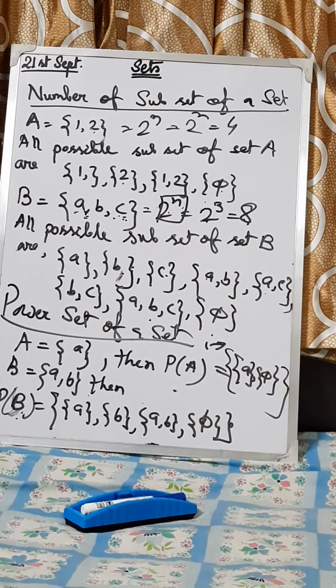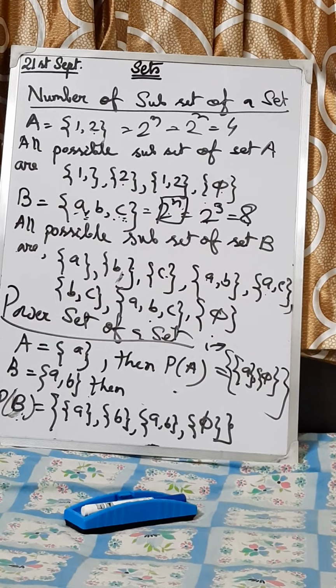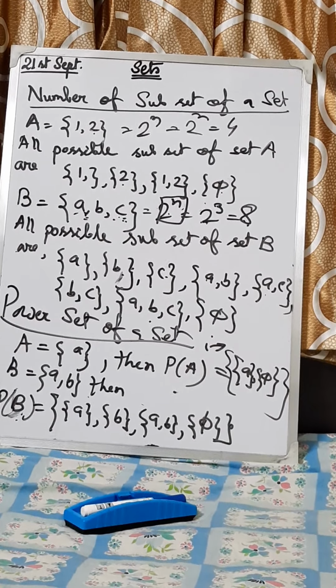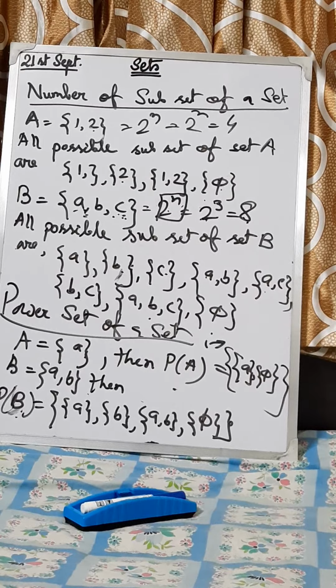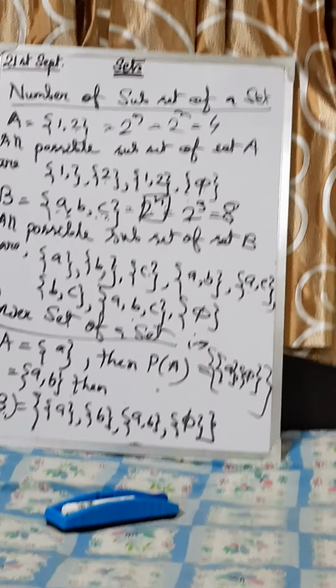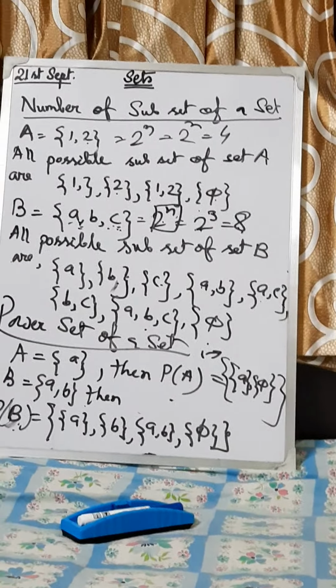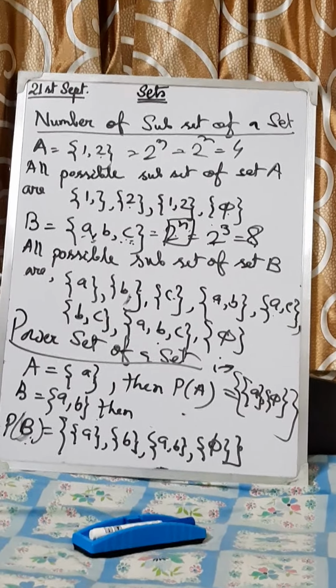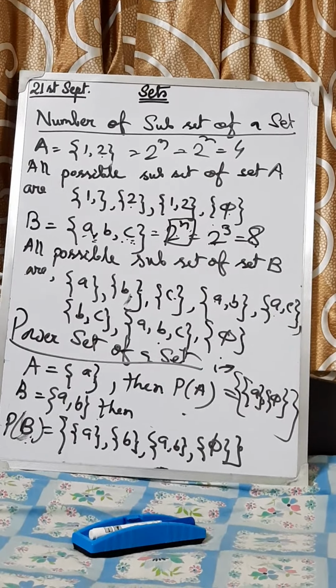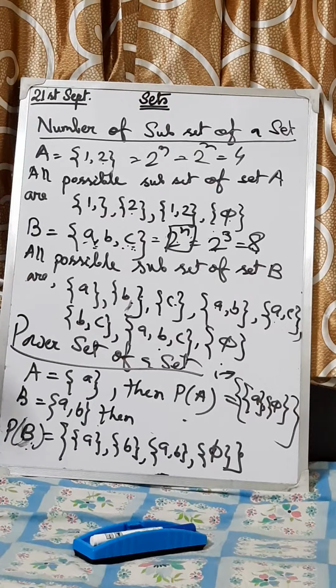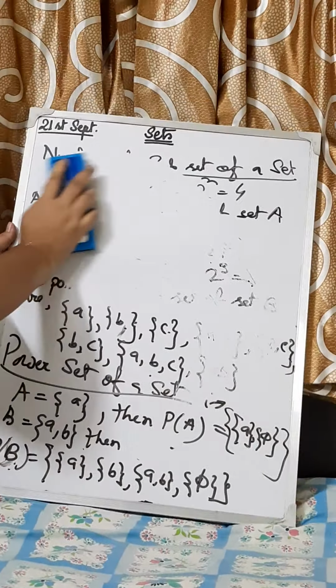Now, next is universal set. Universal set means what? This is the set which contains all the given sets as its subsets and it is denoted by capital U, universal set.